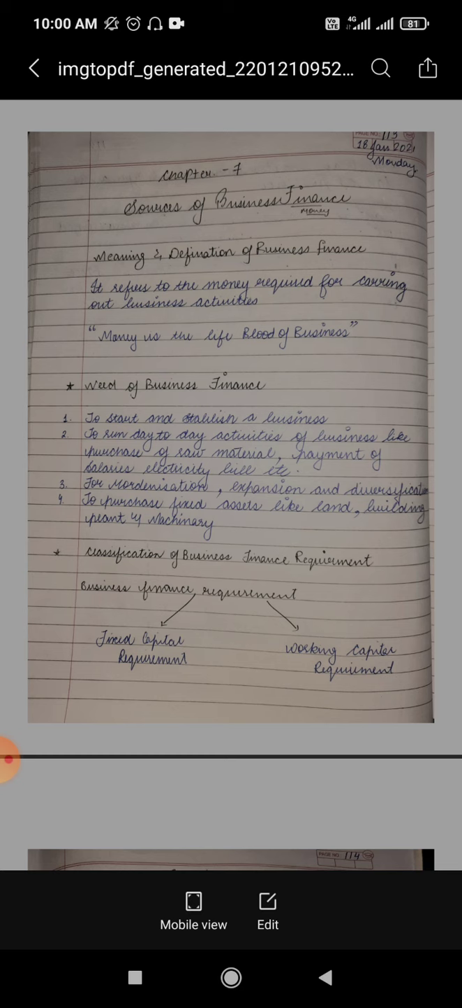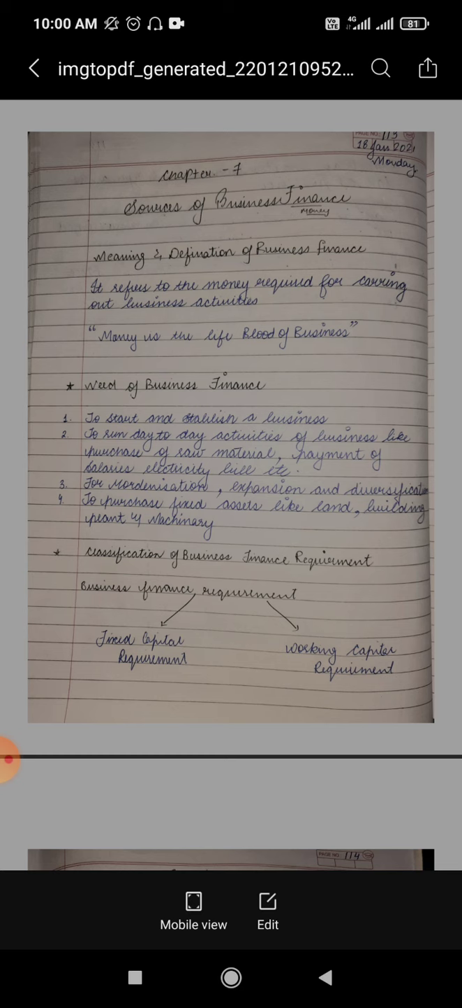Next one, you also require business finance to purchase various fixed assets of the business like land, building, plant, machinery, etc. So for all these things we require business finance right from the beginning to start the business and to carry out day-to-day activities, to purchase the fixed assets for our business, for the modernization, expansion and diversification of business.